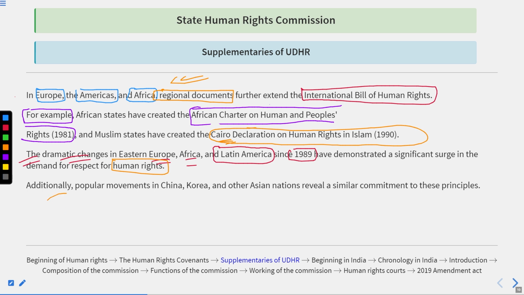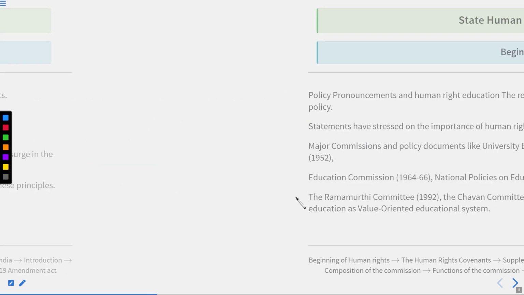Additionally, the popular movements that happened in China, Korea, and other Asian nations reveal a similar commitment to these principles as we can see in Europe, America, and Africa.